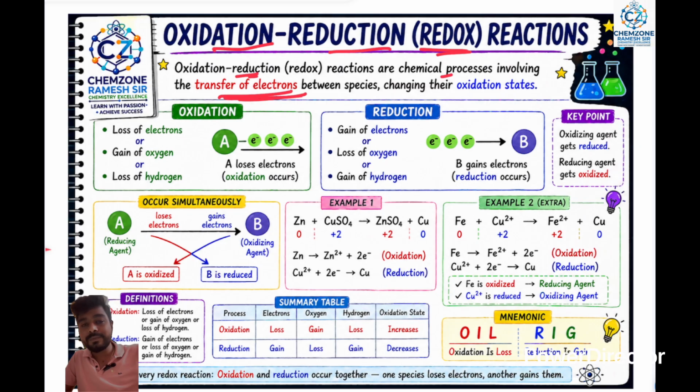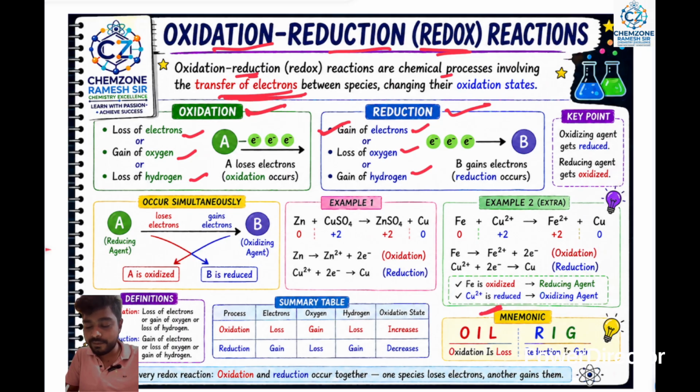So what is transferred? Electrons. Oxidation means loss of electrons, gain of oxygen and loss of hydrogen. The first one is the loss of electrons, which is oxidation. Second, reduction means gain of electrons, loss of oxygen and gain of hydrogen. Different types of examples are present.